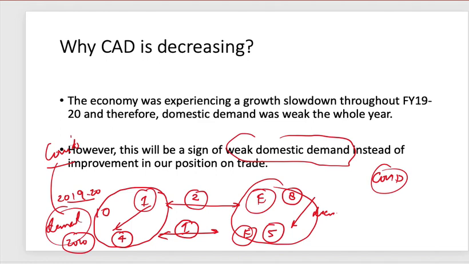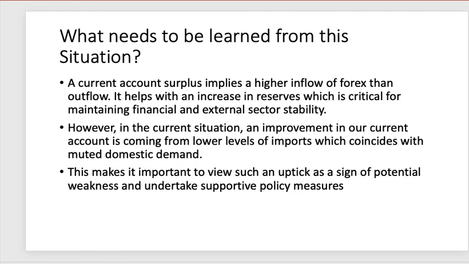Exports are suffering some amount less as compared to imports. So maybe that may be a reason for you to celebrate. But a weak domestic demand cannot be a reason to celebrate. This is a reason to introspect. Okay. So that is why the economists are more worried about the situation of the current account deficit.